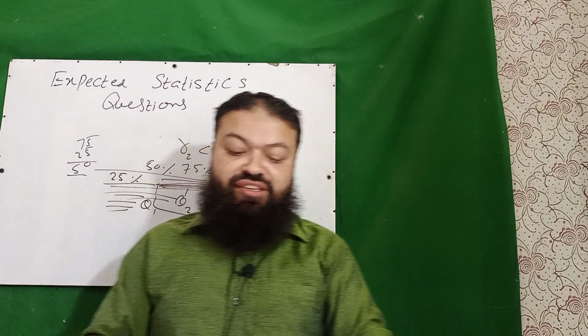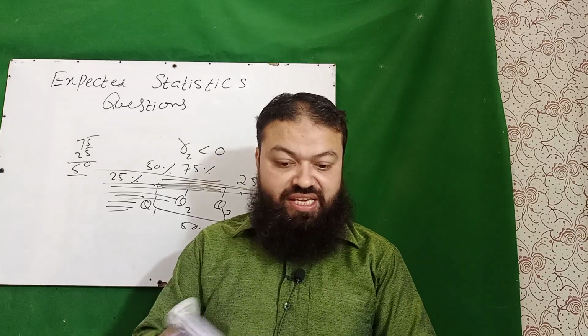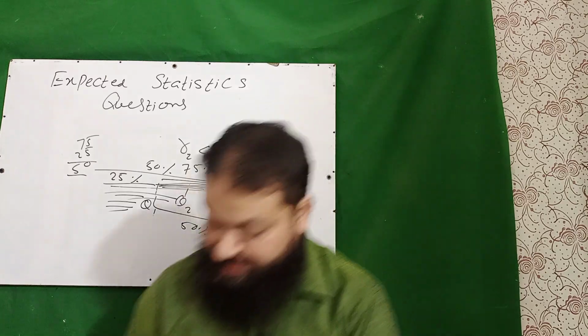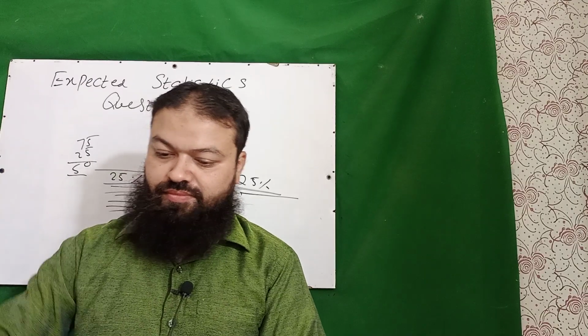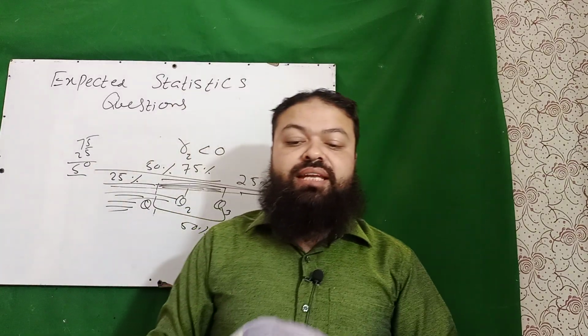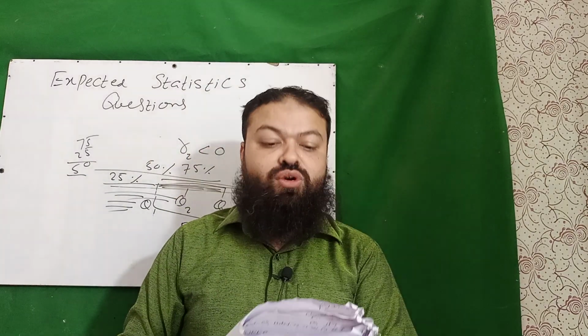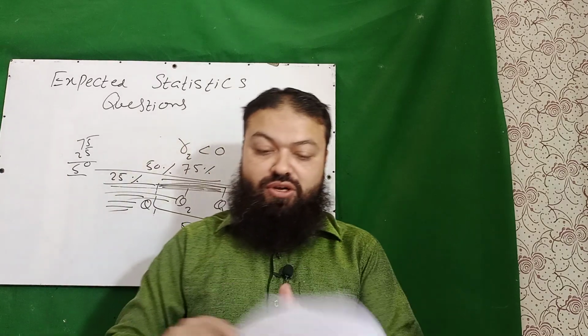Next is, which one is correct? A, arithmetic mean cannot be calculated for open-end classes. Yes. Median can be calculated for open-end classes. Yes. Quartile deviation can be calculated for open-end classes. Yes. D, all of these is the correct option.